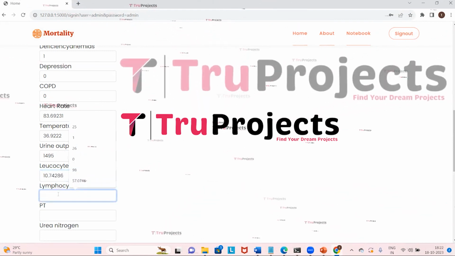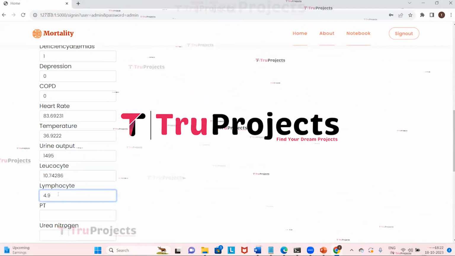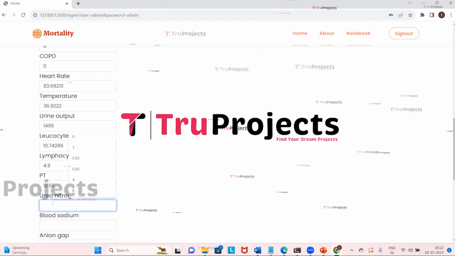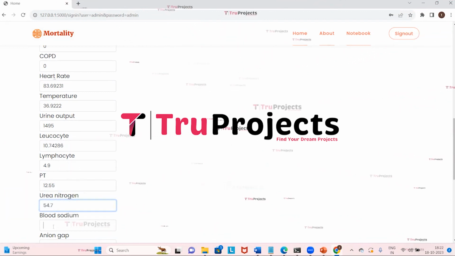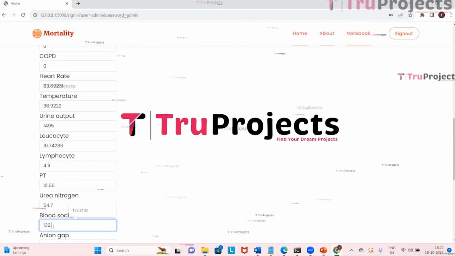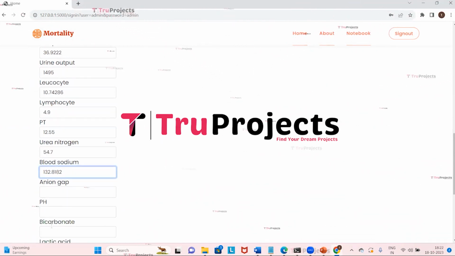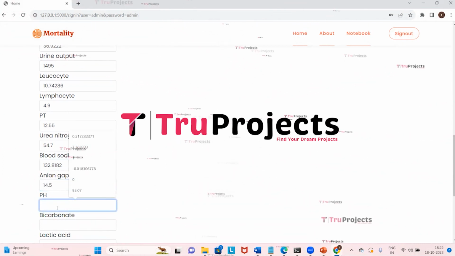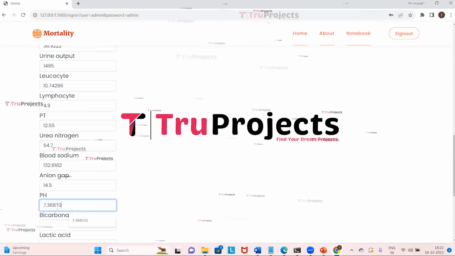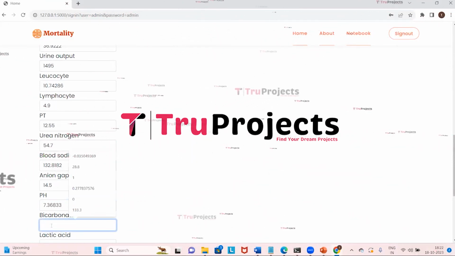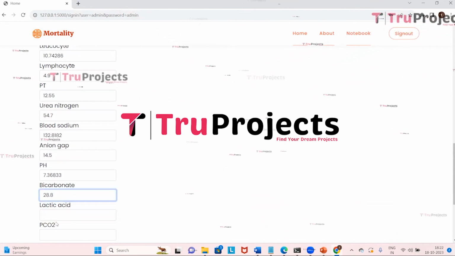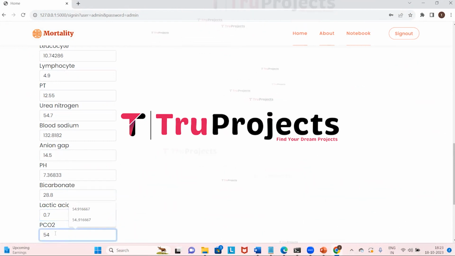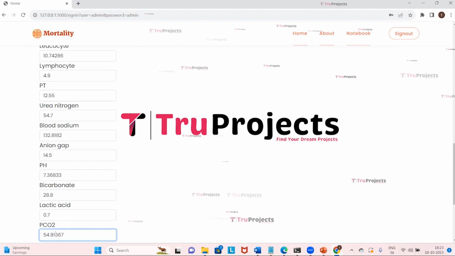10.74286, and the lymphocyte is 4.9, PT value is 12.55, urea nitrogen is 54.7, blood sodium value is 132.8182, and anion gap is 14.5, pH value is 7.368333, and the bicarbonate value is 28.8, and the lactic acid value is 0.7, and the PCO2 value is 54.91667. Now we need to click on predict.